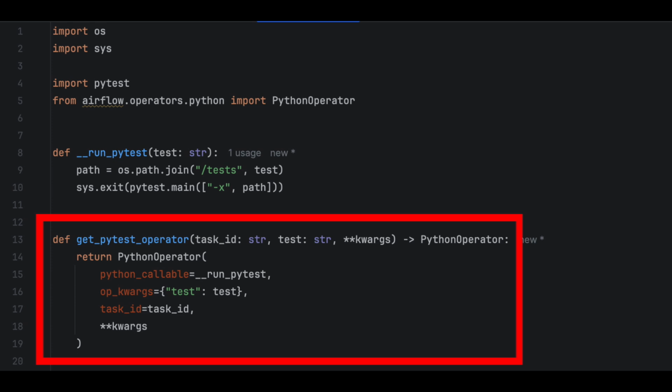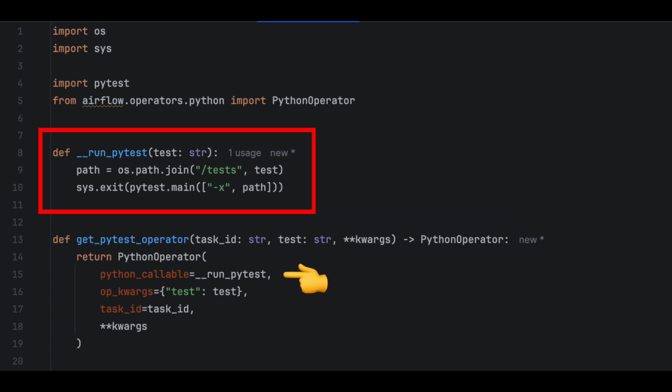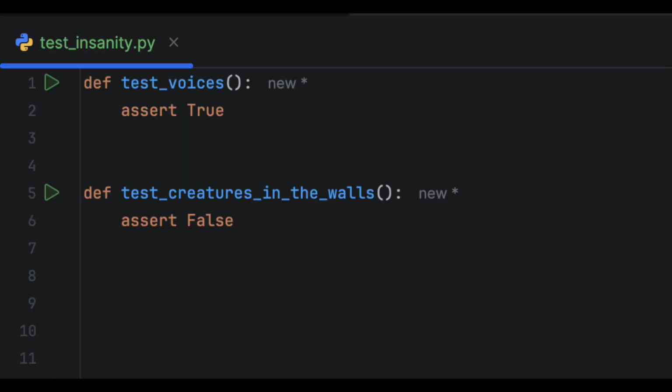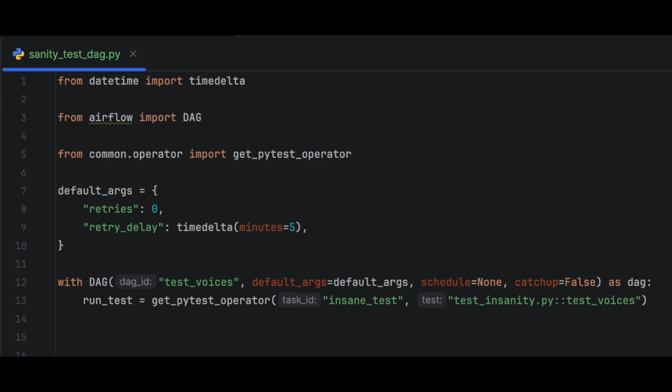First, we will create a function that returns a Python operator, which is essentially a task with a predefined function that runs PyTest. Then let's define a couple of mock tests, and now let's create our first DAG file. Inside of it, we define default arguments for our DAG, like the number of retries and retry delay. Then we define the DAG itself, and inside the context manager, we define our first task.